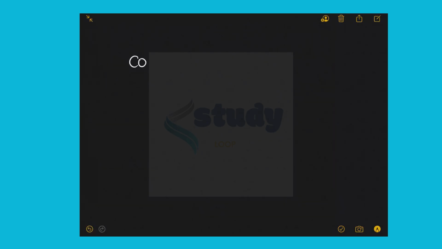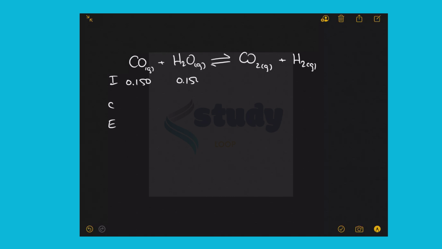So at the equilibrium here, we've got carbon monoxide gas plus H2O gas in equilibrium with CO2 gas and H2 gas. I'm going to set up a nice table to solve this question because we are told that initially CO and H2O are present initially at 0.150 molar, and CO2 and H2 are 0, 0. Le Chatelier's principle would shift towards the right, minus x, minus x, plus x, and plus x. This would be 0.150 minus x, 0.150 minus x, x, and x.